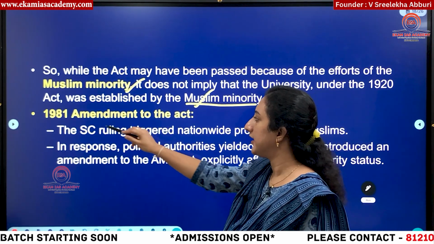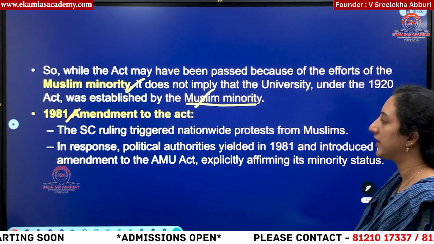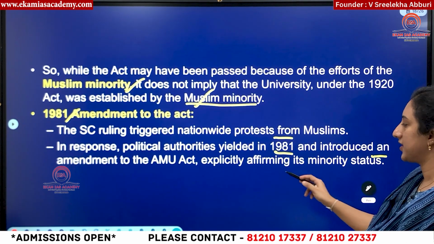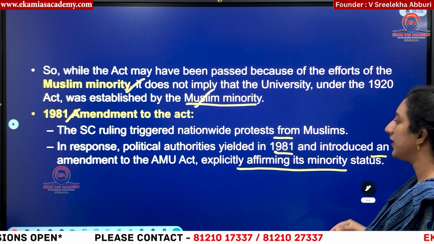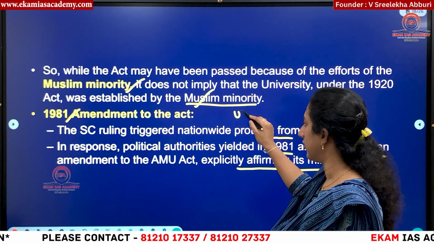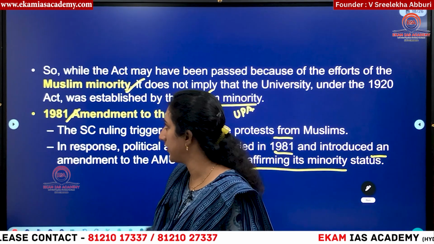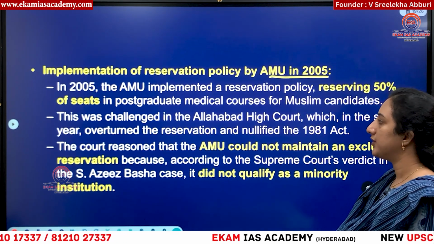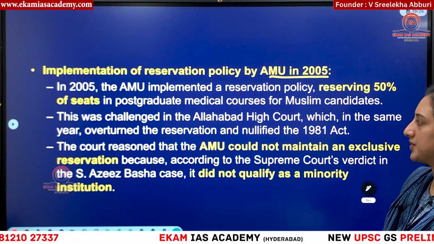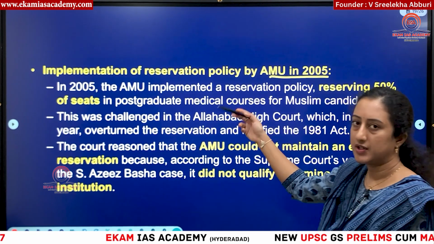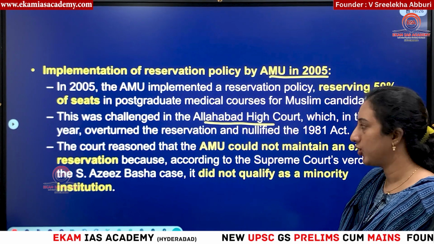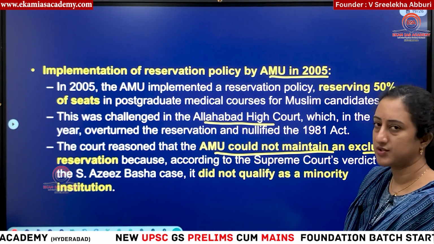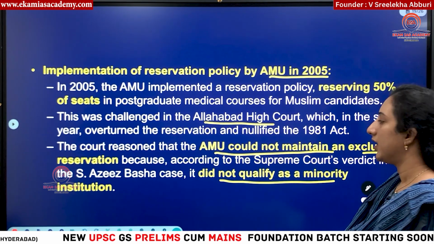Then what happened in 1981? The Supreme Court ruling triggered nationwide protests from Muslims. In response, in 1981 they passed an amendment saying that explicitly we are giving the status to minority. Then the UPA government, the Congress government, gave this. Then a reservation policy was subsequently introduced in 2005. When 50% of seats were reserved for Muslims in post graduation, this triggered protests and was challenged in Allahabad High Court, which held that AMU could not maintain exclusive reservation and did not qualify as a minority institution.